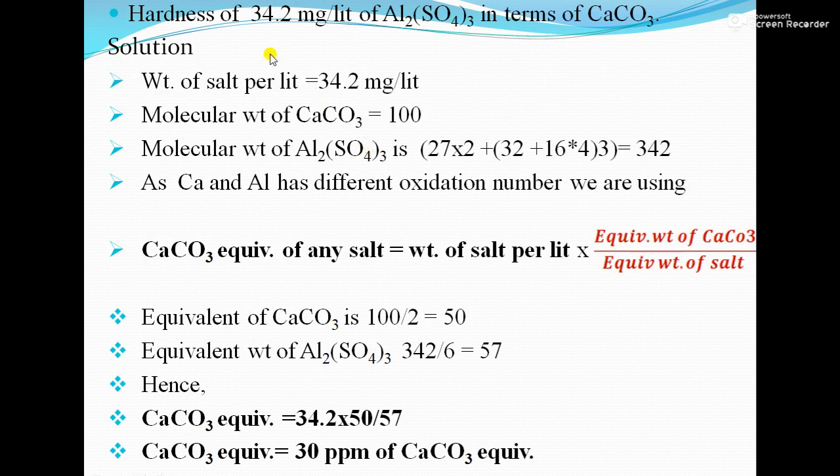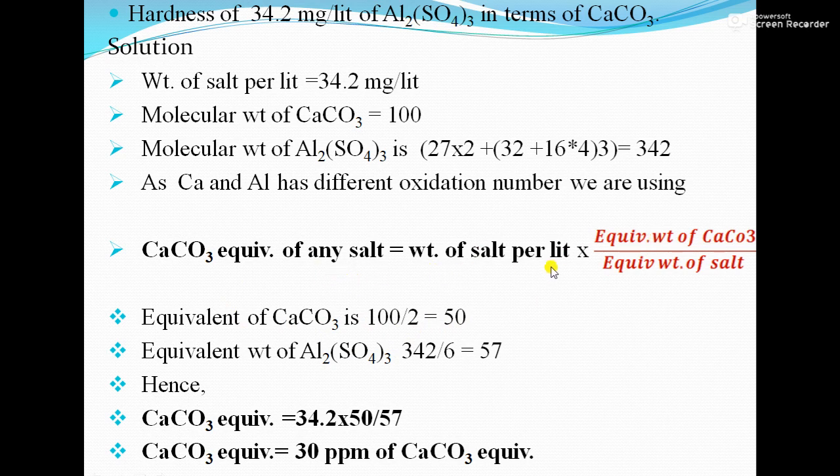You can see the hardness of 34.2 milligram per liter of aluminum sulfate in terms of calcium carbonate. As I said, if the valency of the given salt and calcium are different, you have to use this formula: calcium carbonate equivalent of any salt is equal to weight of salt per liter into equivalent weight of calcium carbonate upon equivalent weight of salt. So the equivalent weight of calcium carbonate is 100 by 2, as the valency of calcium is 2, that is 50. So you write 50 here.